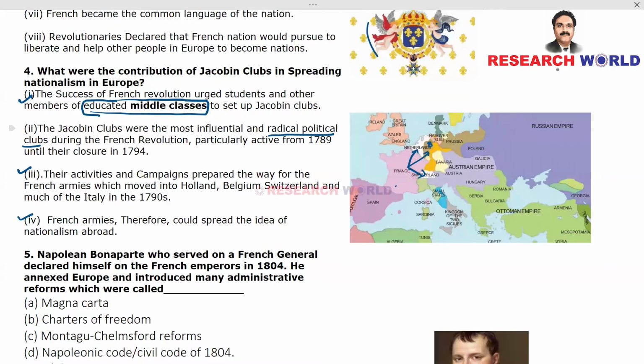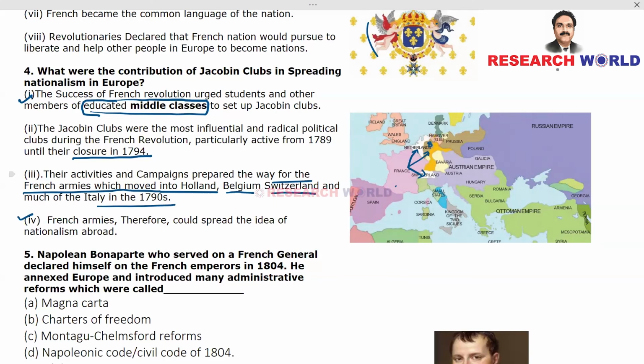So the Jacobin clubs were the most influential and radical political clubs during the French Revolution. Particularly, they were active from 1789 till 1794. By 1794, almost all the Jacobin clubs got closed. So it lasted for some 5 or 6 years. And in that period of time, their activities and campaigns prepared the way for the French armies, which moved into Holland, Belgium, Switzerland, and much of Italy in the 1790s.